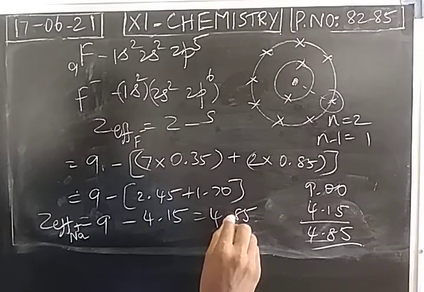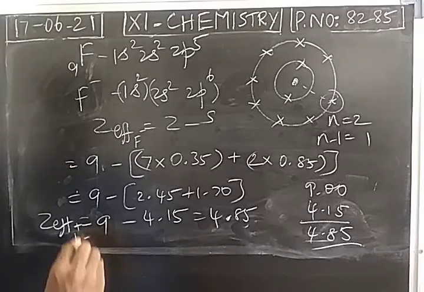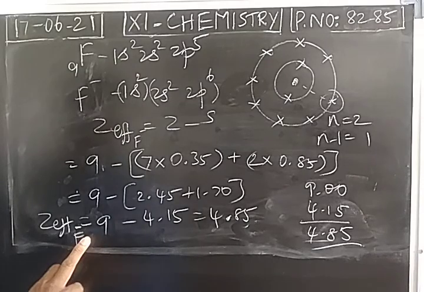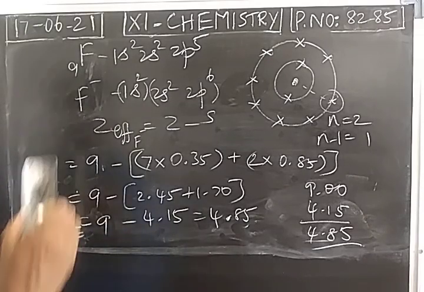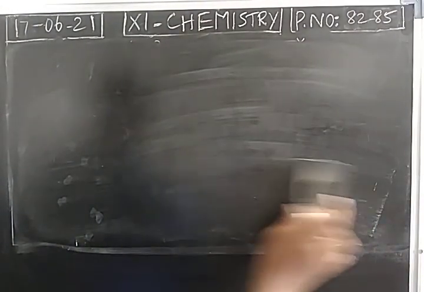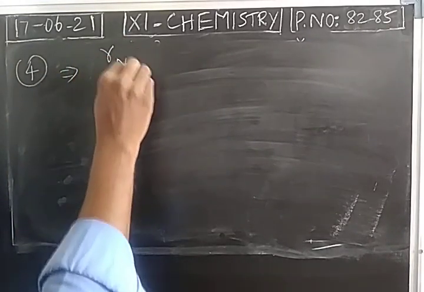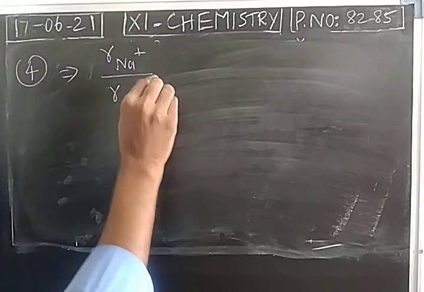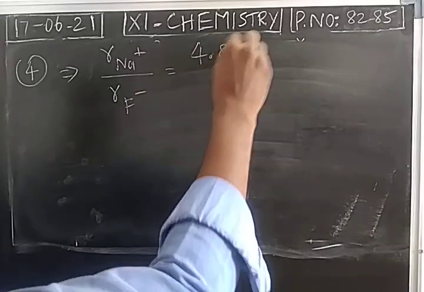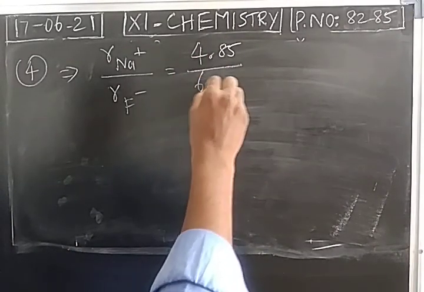4.85. So we have calculated the effective nuclear charge of the cation as 6.85, and the effective nuclear charge of the anion as 4.85. So in Pauling's method, the fourth equation is: radius of cation divided by radius of anion is equal to effective nuclear charge of anion, fluoride ion, 4.85, over effective nuclear charge of cation, Na plus, 6.85.